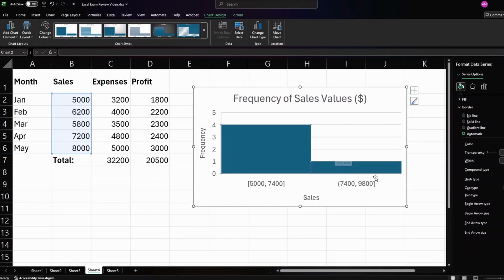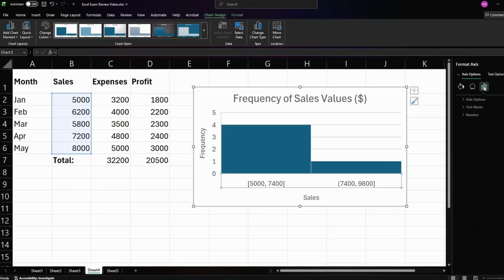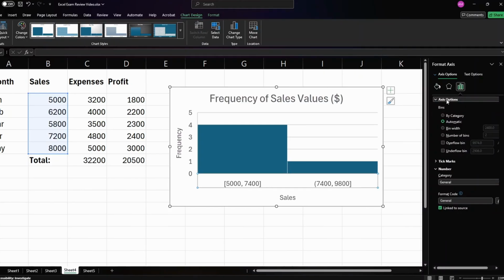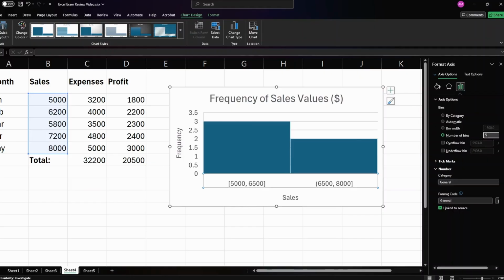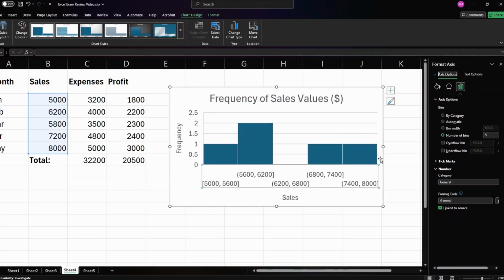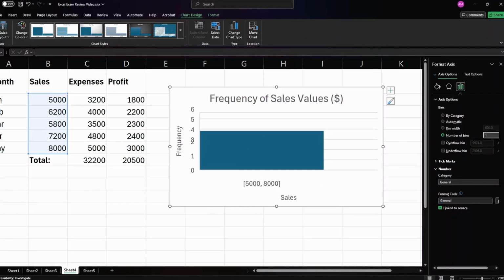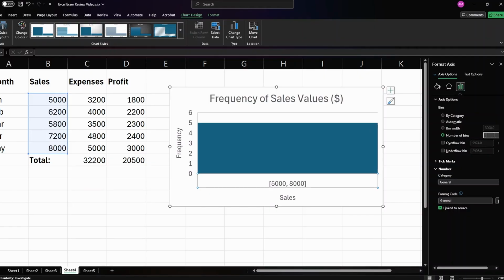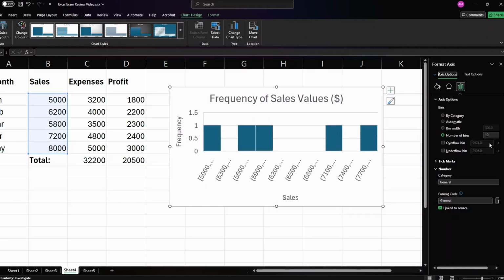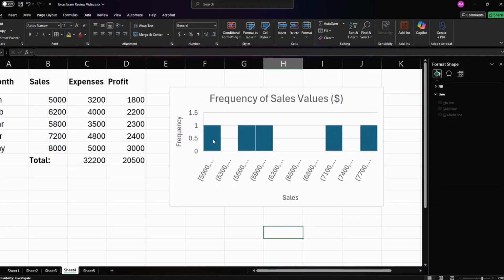The most important thing you're going to want to know is that for histograms, you can go into these values, go to this, go to axis options, and number of bins. And this will allow you to change how many bins are in your histogram. So if your exam tells you to put 10 bins, that's the value you're going to enter. And this is going to allow you to make a more accurate histogram.